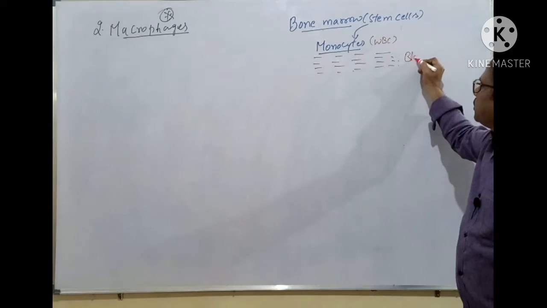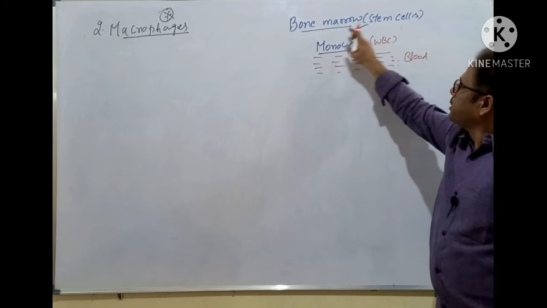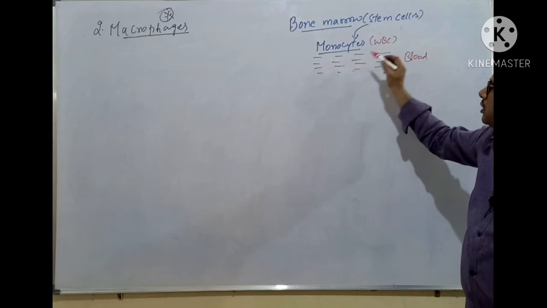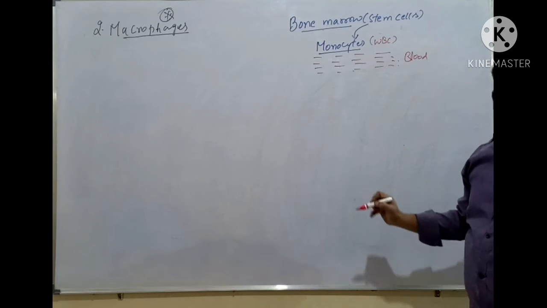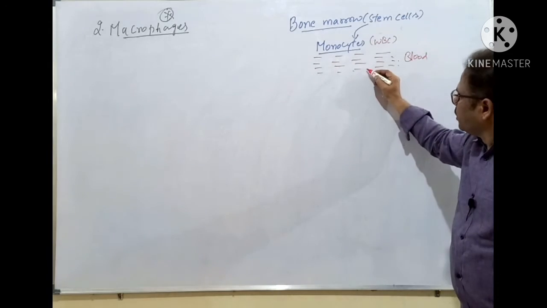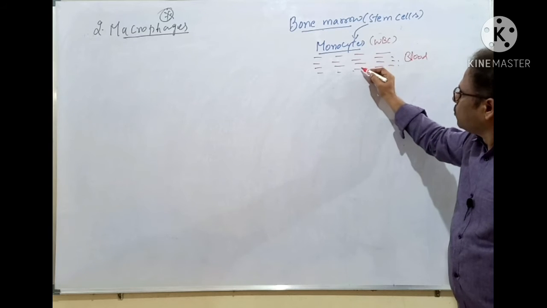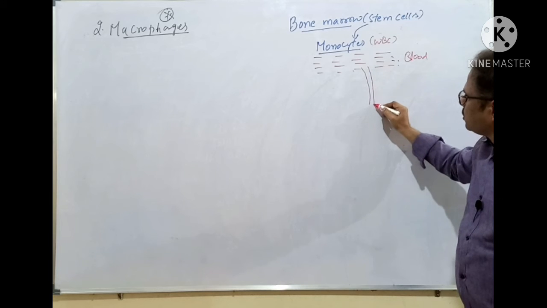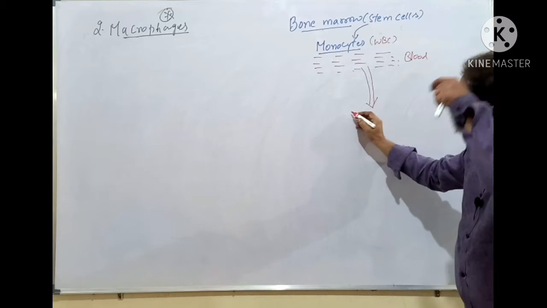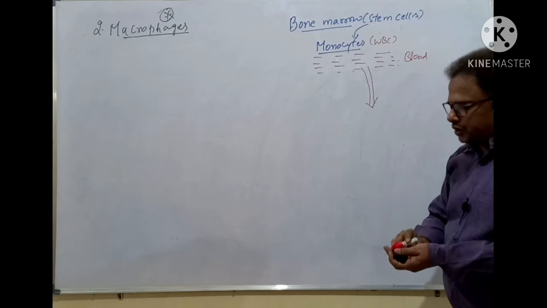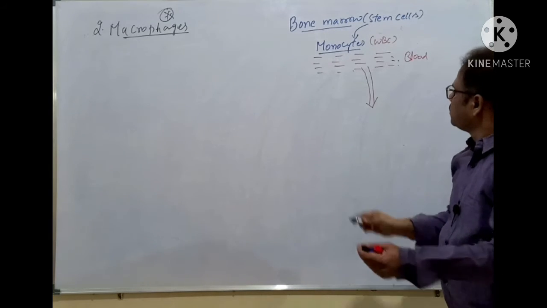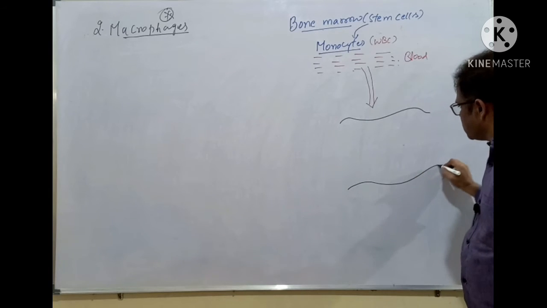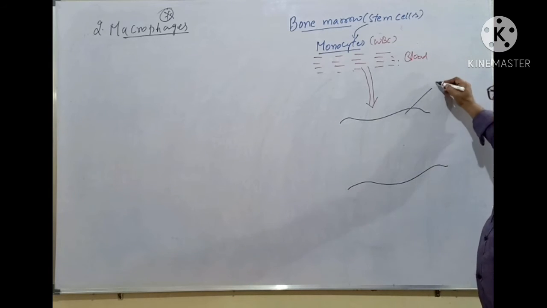This is the blood, for example. So bone marrow contains the stem cells. From the stem cells, the monocytes are formed, a type of WBC, which are present in the blood. Okay, and some of the monocytes go to the connective tissue. Clear? So here, for example, let's assume that this is the connective tissue.